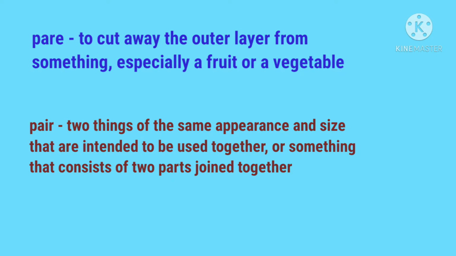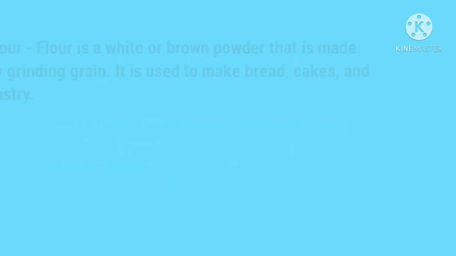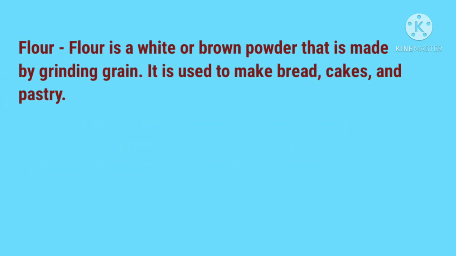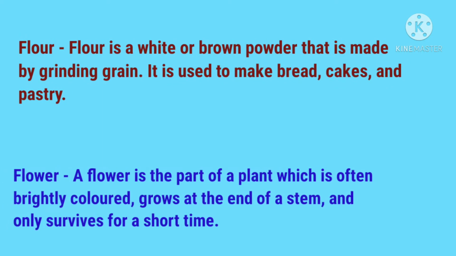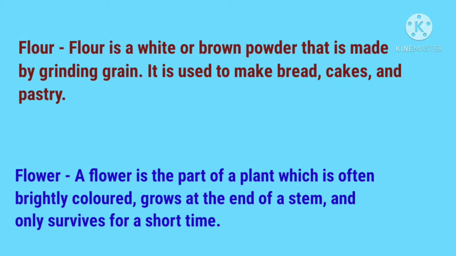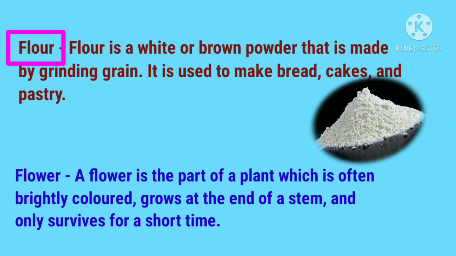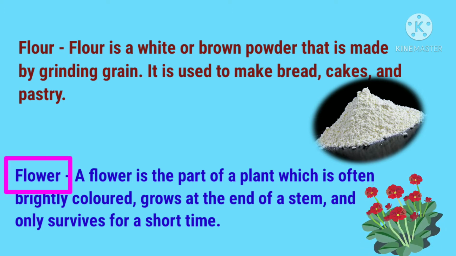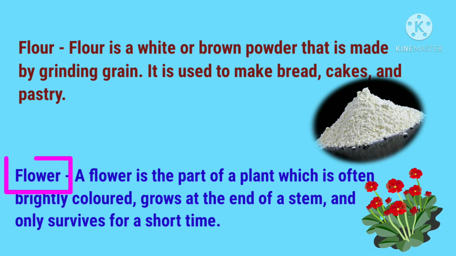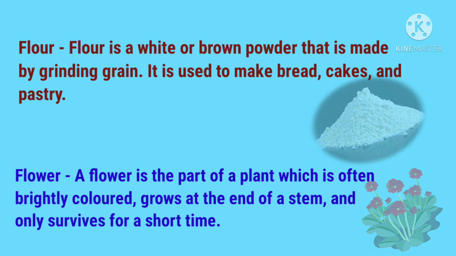The next two most confusing words are FLOUR, flour, and FLOWER, flower. So the word with the spellings FLOUR means a white or brown powder that is made by grinding grain. It is used to make bread, cakes, and pastry. And the word with the spellings FLOWER means the part of a plant which is often brightly colored, grows at the end of a stem, and only survives for a short time.